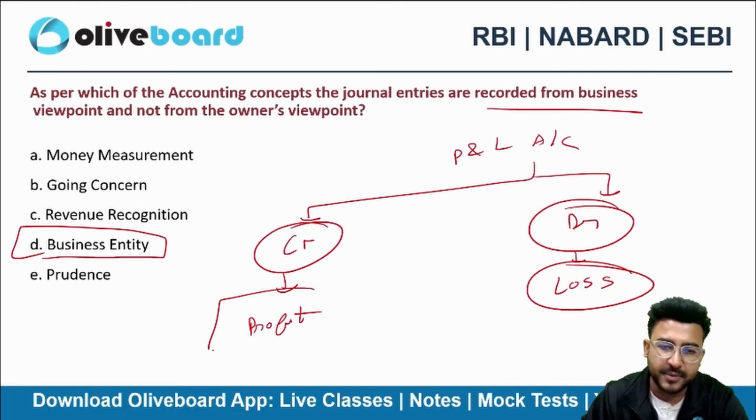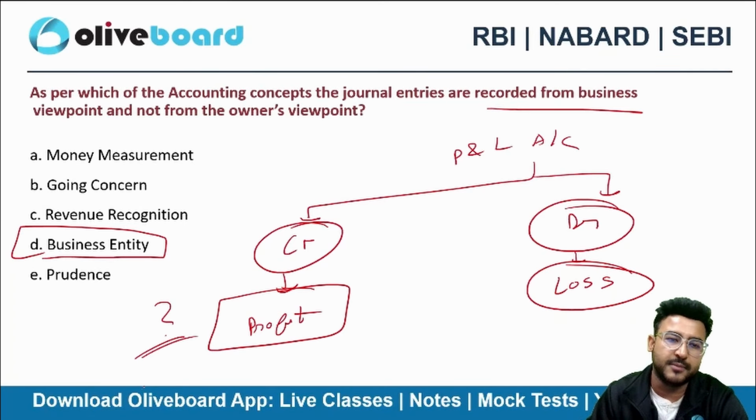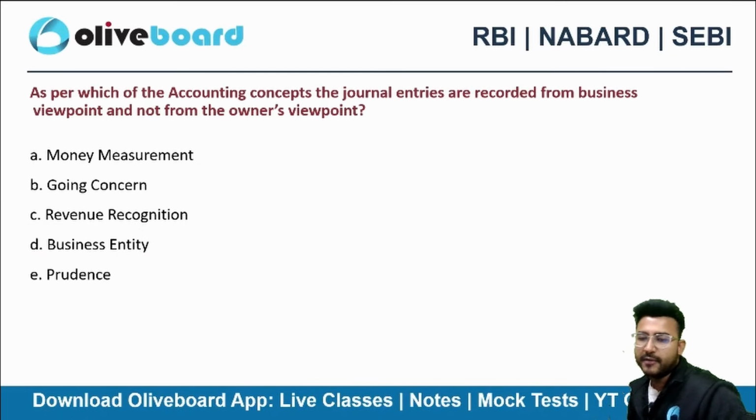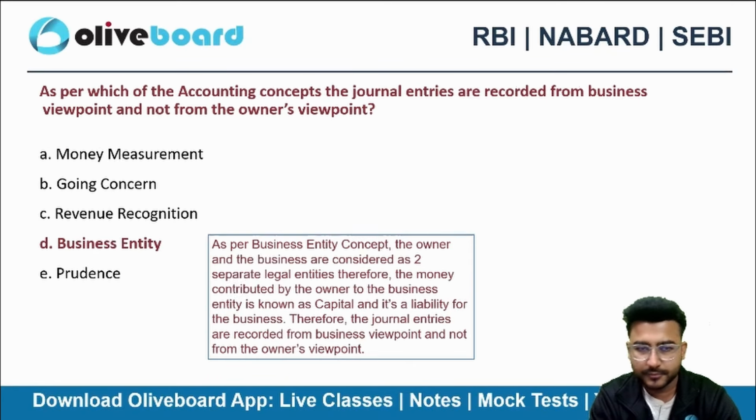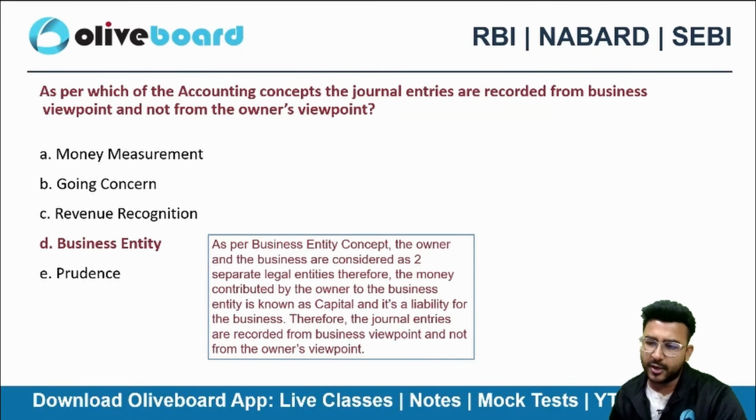So this profitability, where do we show it? On the liability side only, right? On the liability side only. And if we talk about loss, we'll discuss it later on. It's a part of schedule 3. Okay. So here business entity concept is the correct choice.